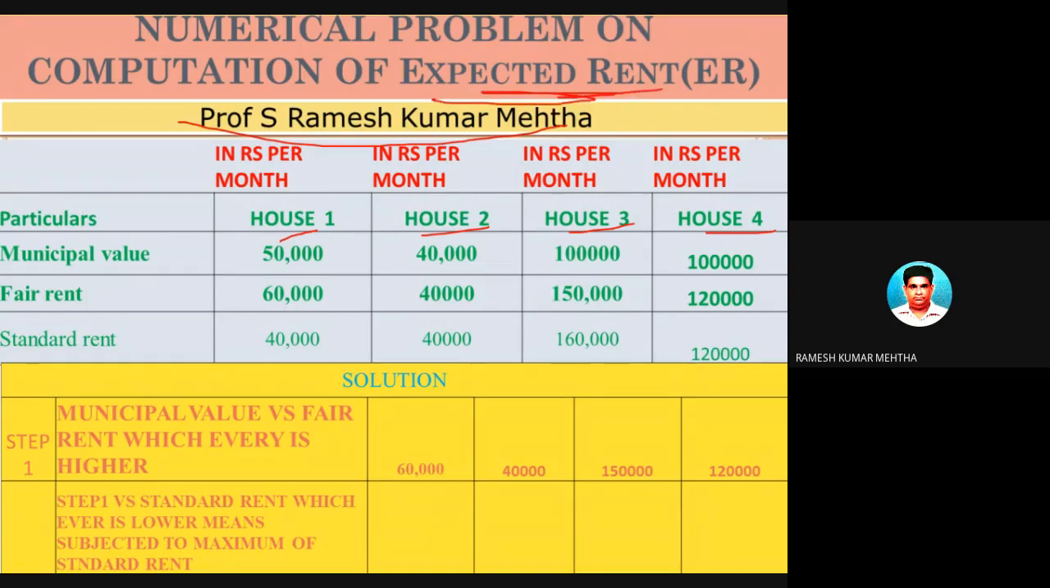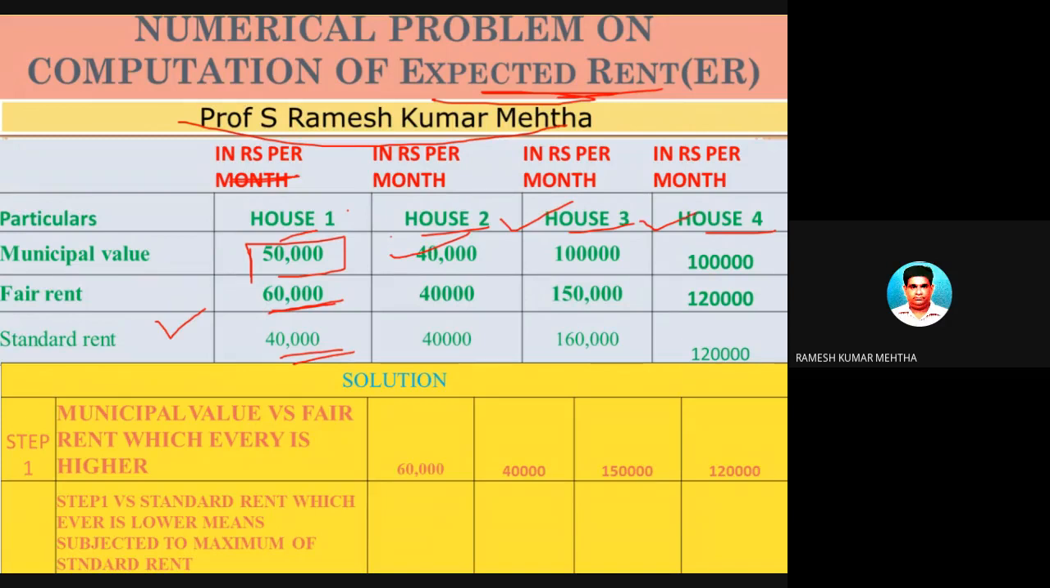If this is given on rent, for how much can it be given, this is what we are trying to find out. So first, to find out the reasonable expected rent, you will be given data 1, 2, and 3, which is municipal value, fair rent, and standard rent. Okay. Now, in the first case, the municipal value is 50,000 rupees. All amounts are in rupees per month. Fair rent is 60,000 per month, and standard rent is 40,000 per month. In the similar way, house number 2, house number 3, house number 4, the data is given.